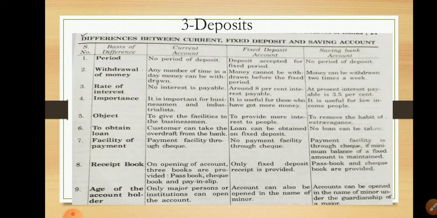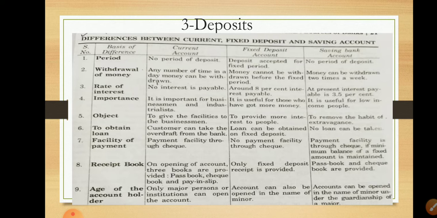We deposit some amount for a fixed period, that is 1 year, 2 years, 3 years or 5 years. Third, in a saving bank account, there is no period of deposit. Similarly to a current account, we can withdraw money and deposit money into the bank.